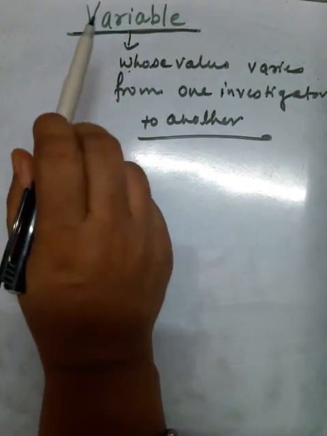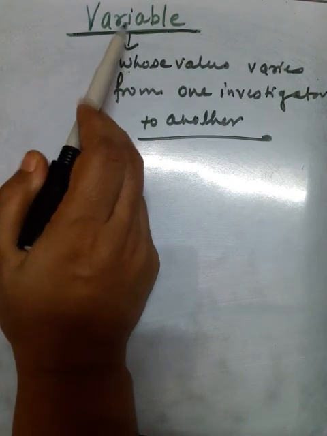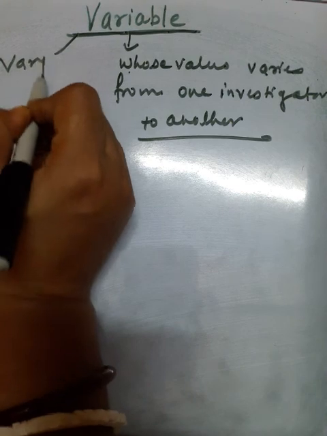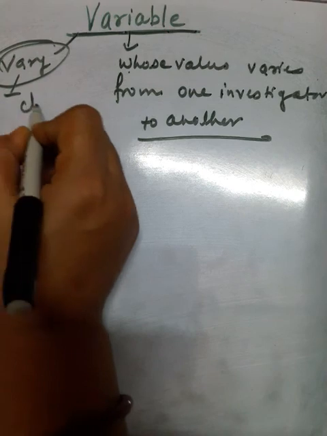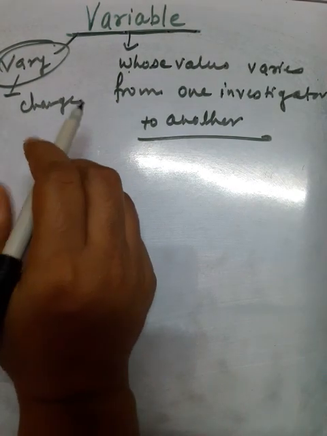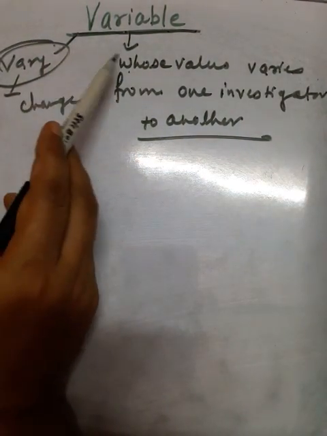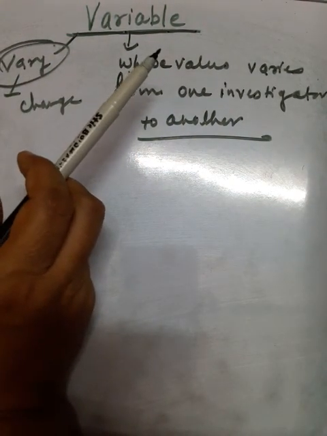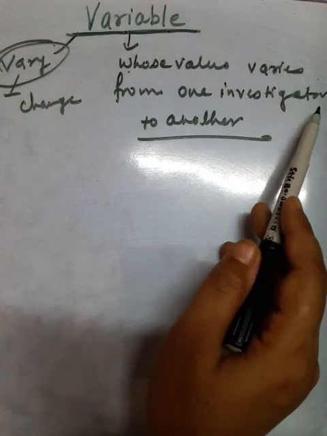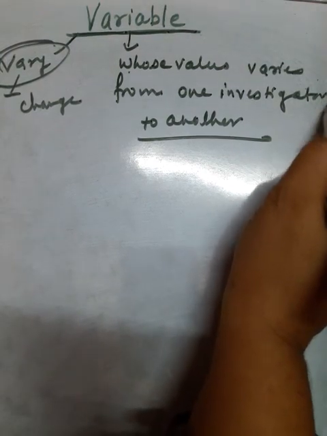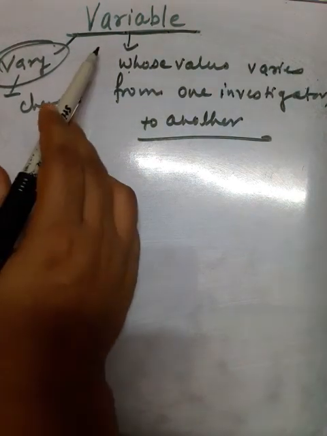What is a variable? Before that, I will discuss that the word variable is derived from the word vary, and it means differ or change. Hence, variable means the characteristics which differ or change, or a variable refers to a quantity or attribute whose values vary from one investigation to another. That is a variable. Okay, I will explain it with an example.